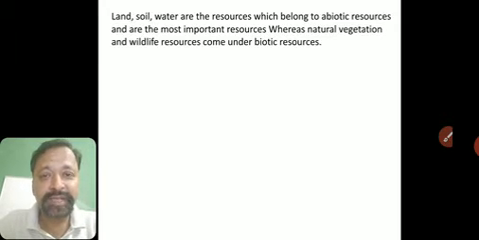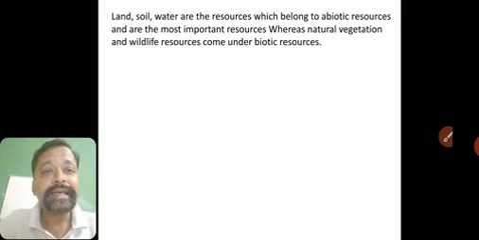Either it can be a living thing or a non-living thing. Living things are called biotic, and non-living things are called abiotic resources. I hope it is very clear to you. Now whether it's a biotic or abiotic resource doesn't matter for us as of now. What matters is that both biotic as well as abiotic resources are important for us.